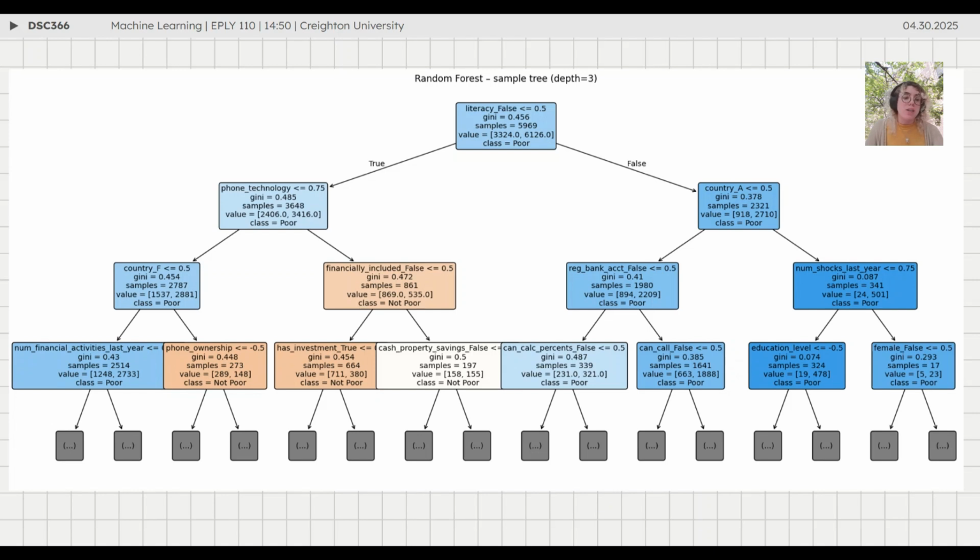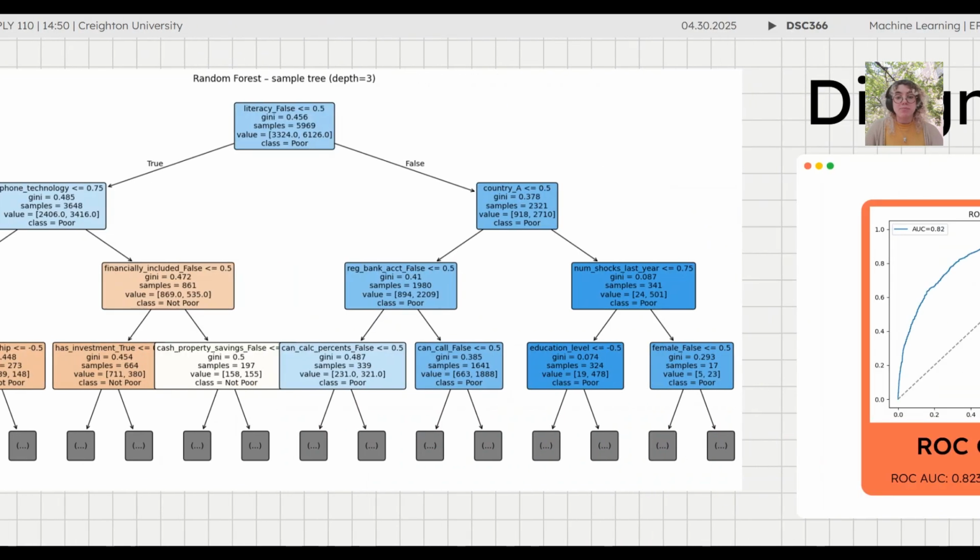By showing a single tree here, we can illustrate how the forest captures more complex splits than the decision tree did. It does perform better, with an AUC of 0.829. But like the tree model, its interpretability is reduced unless we were to visualize further importance using tools like SHAP. So while random forest does improve accuracy, it comes at some cost of transparency because you cannot see as much in this little snapshot. But ultimately, that is not of the greatest importance since we decided to use a different model, gradient boosting.